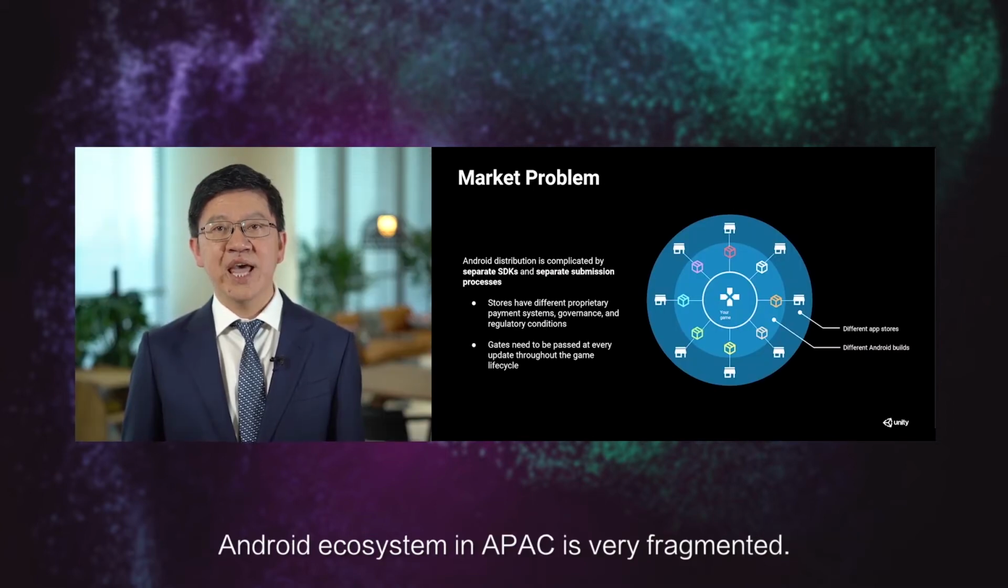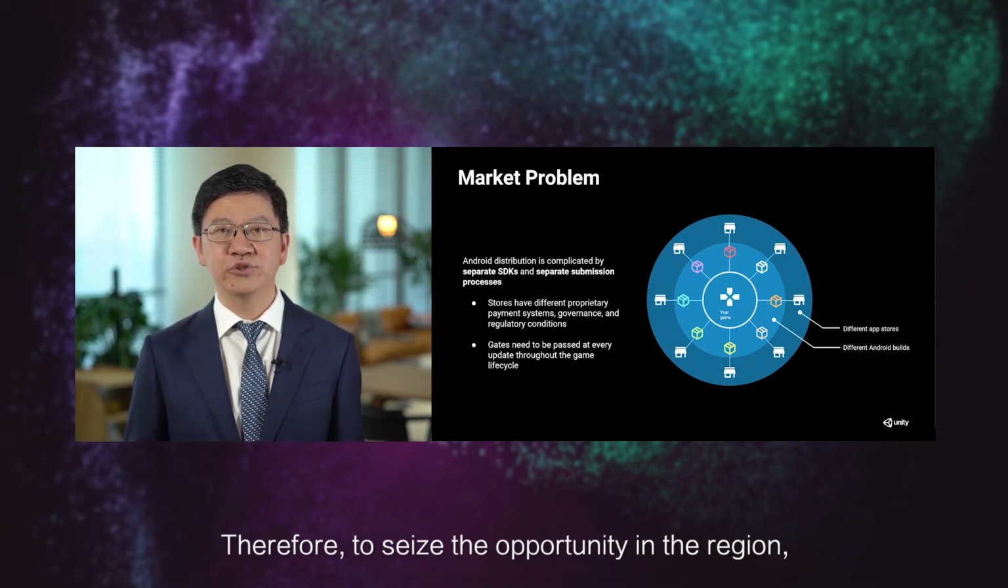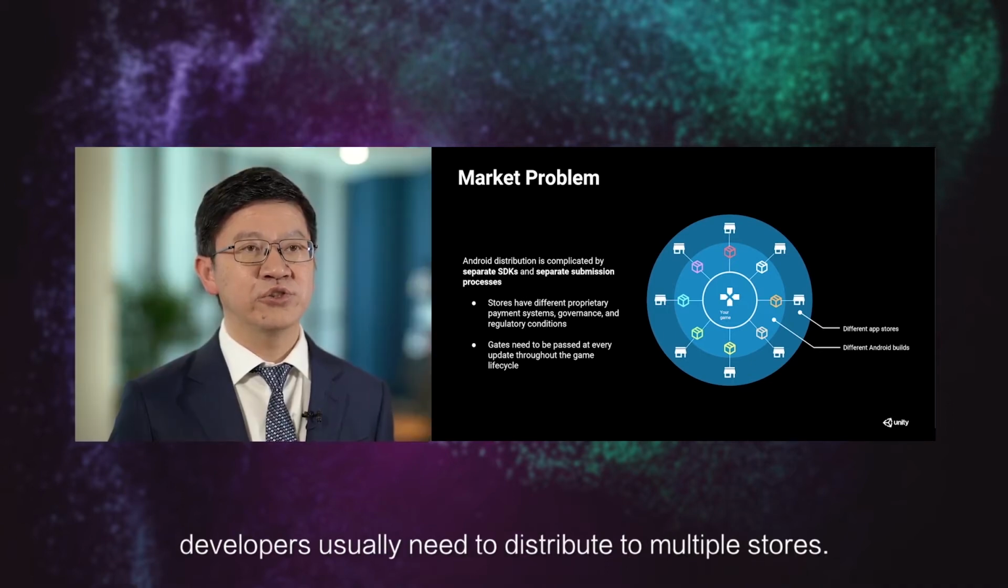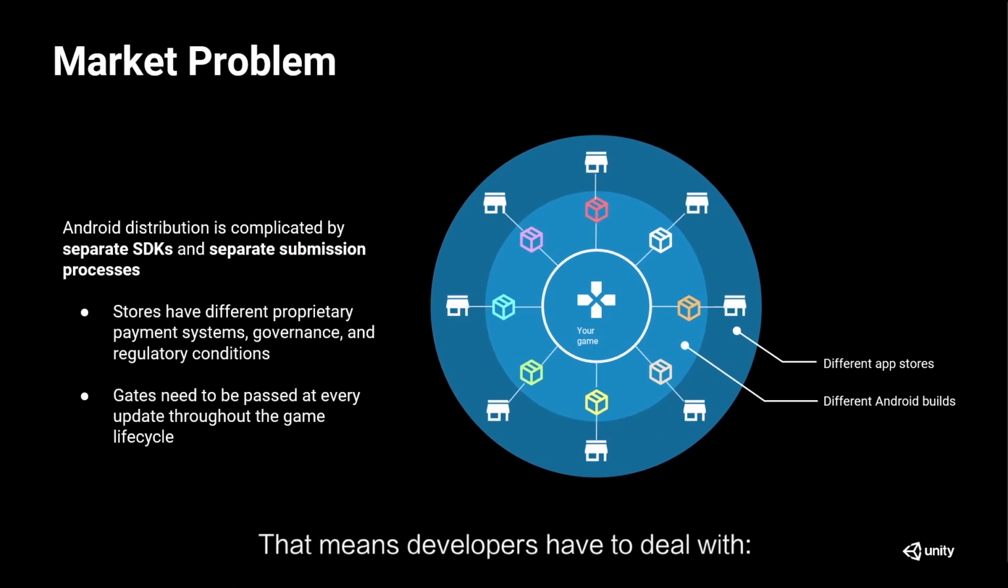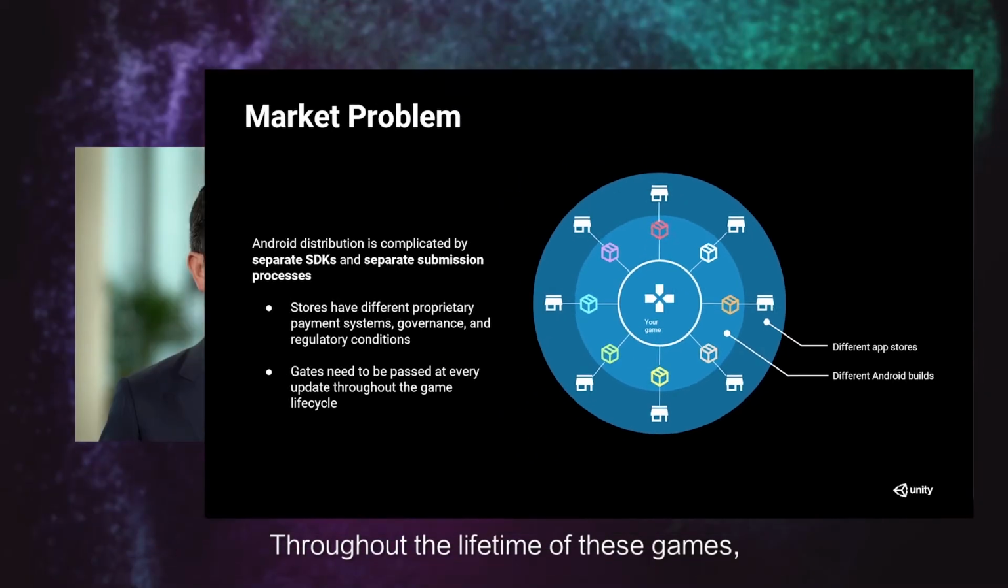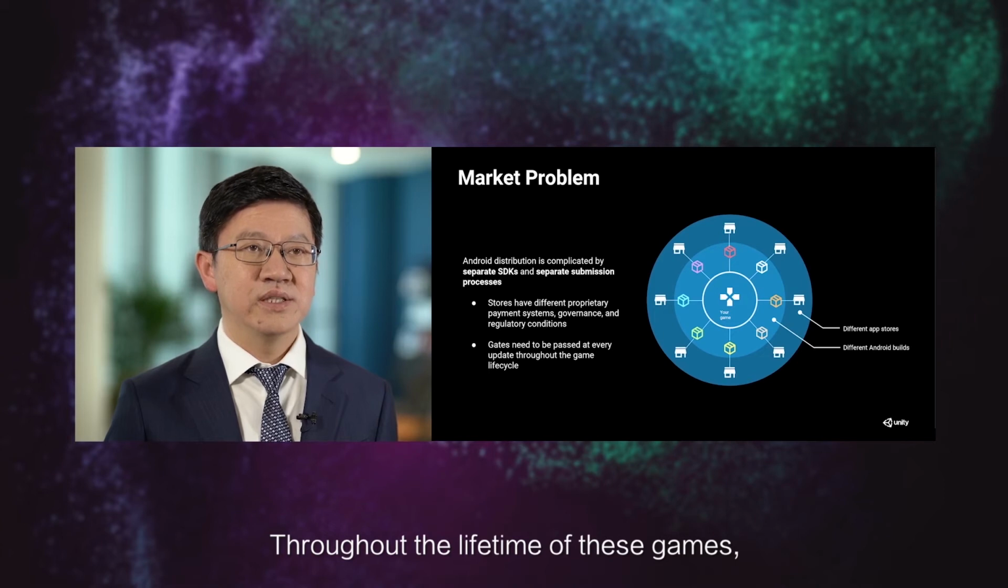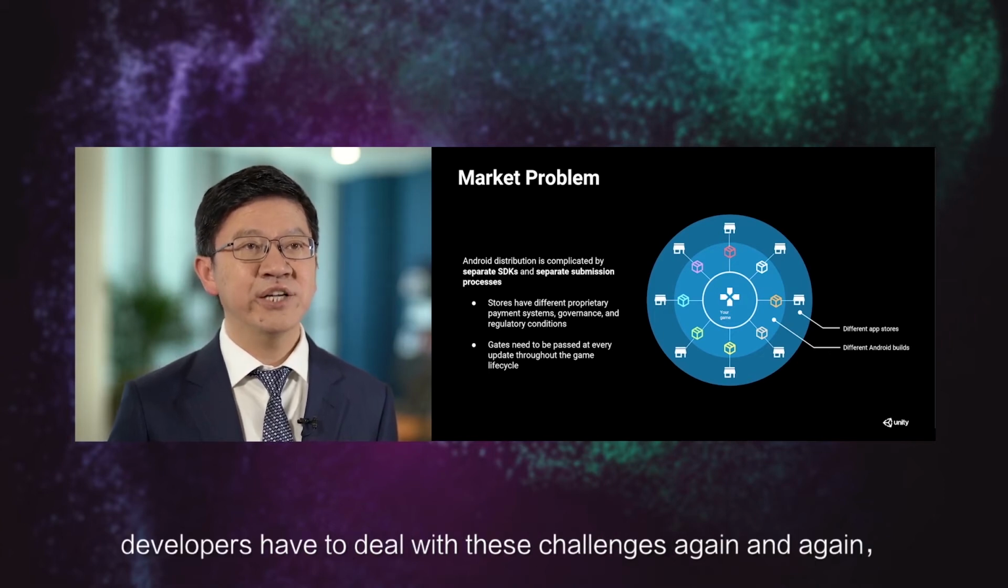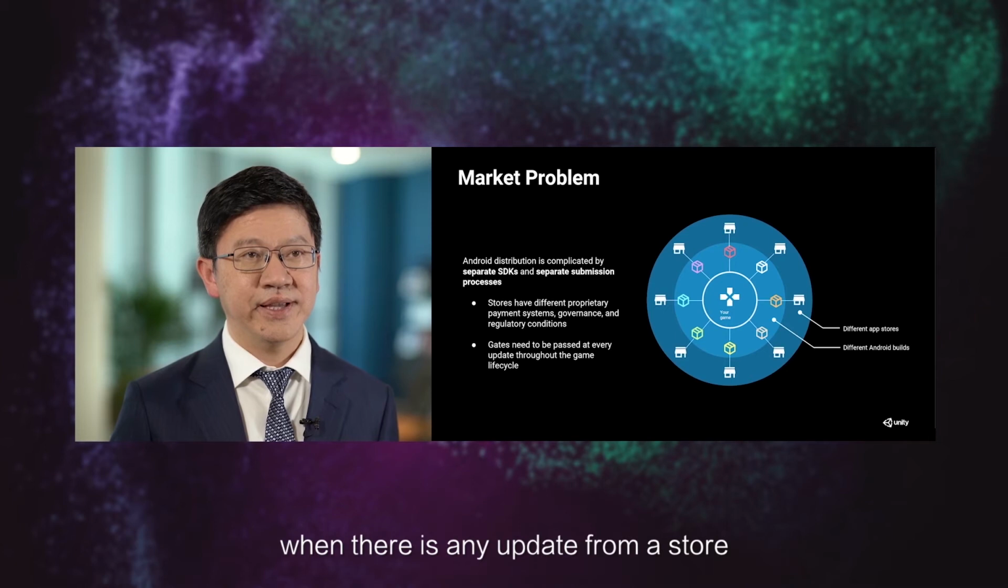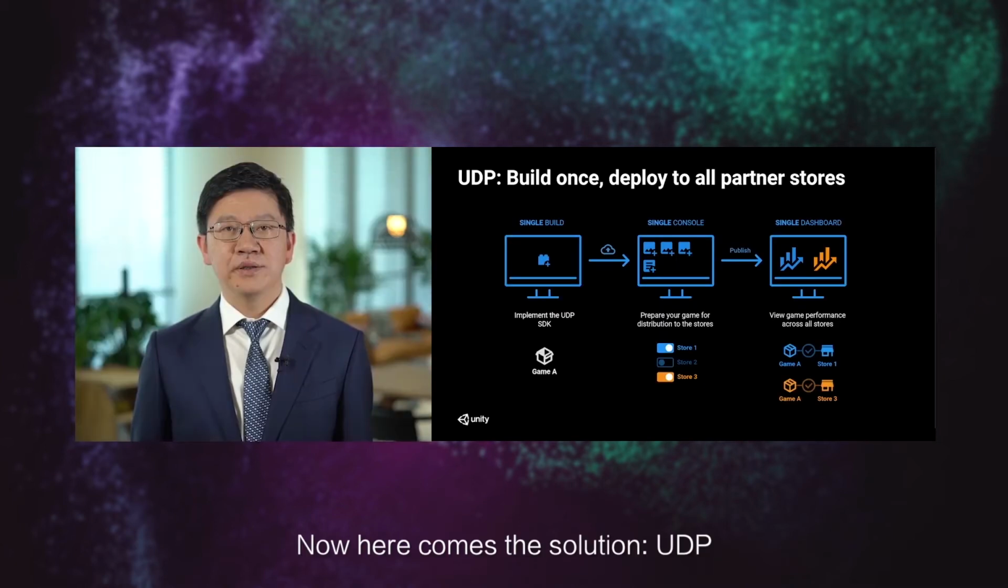The Android ecosystem in APAC is very fragmented. Therefore, to seize the opportunity in this region, developers usually need to distribute to multiple stores. That means developers have to deal with different SDKs, proprietary payment systems, governance, and regulatory conditions of each store. Throughout the life cycle of these games, developers have to deal with these challenges again and again when there's any update from a store. Now here comes the solution, UDP.